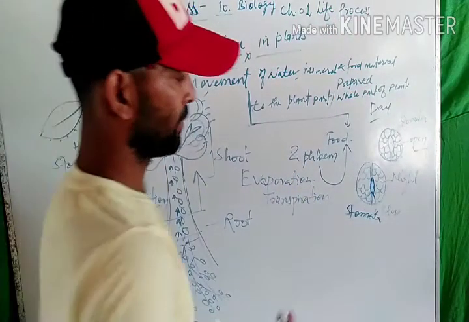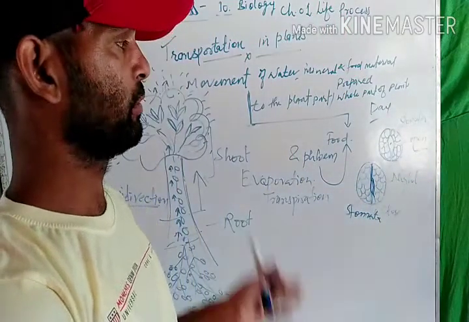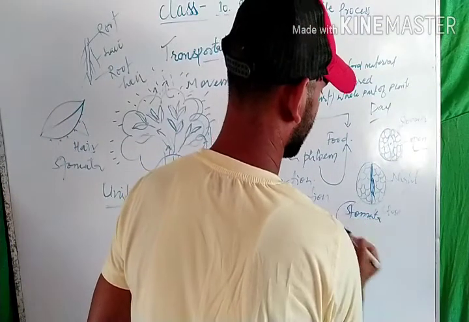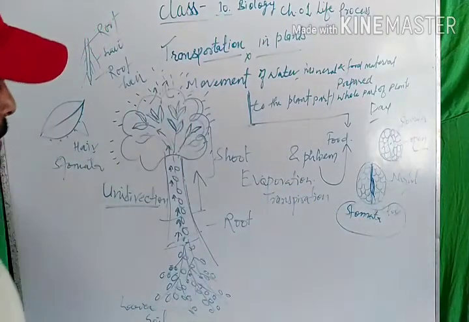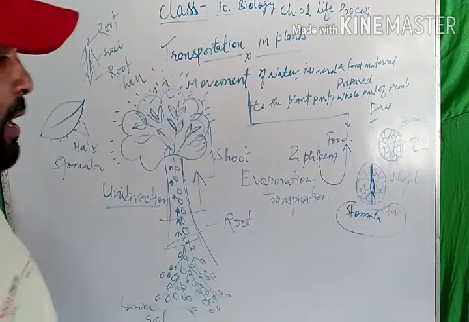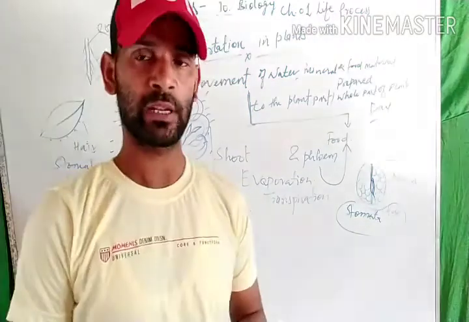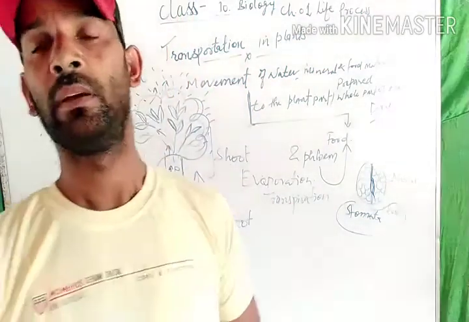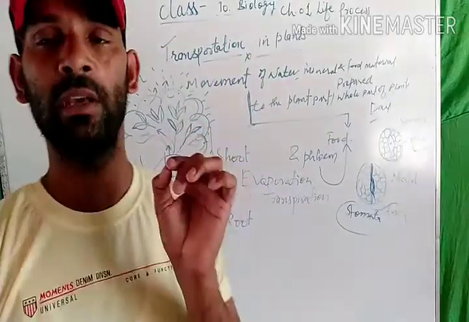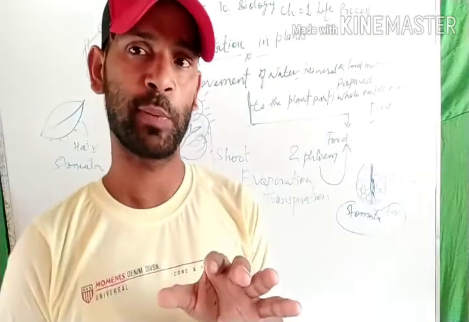due to the turgor pressure increasing in the day, the stomata get open, and due to there being no turgor pressure at night, the stomata get closed, and due to which the excess loss of water may take place. What is transpiration? The exact definition of transpiration is the excess loss of water through the aerial part of the plant.